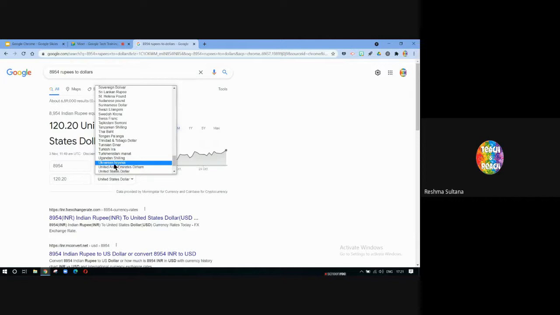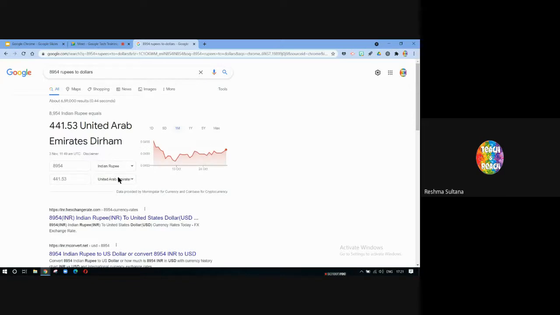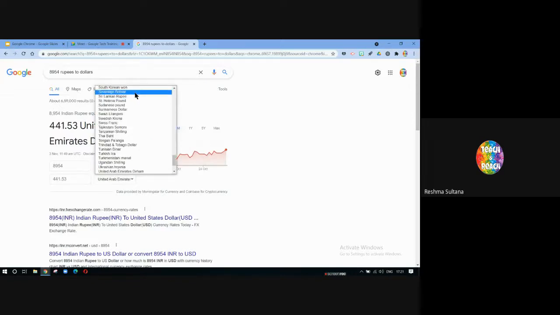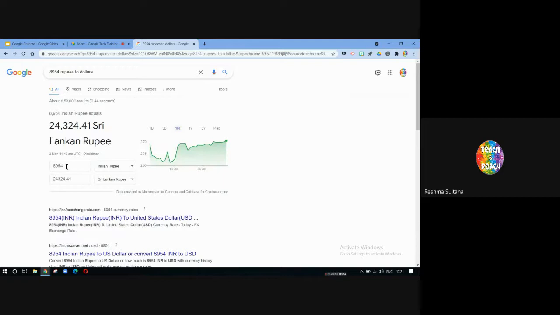So if I have 8,954 rupees, I can also see, yes, dirham. It is 441 dirham. Like that Sri Lankan rupee. So it's 24,000 rupees. So that's how you can use it as a currency converter as well.